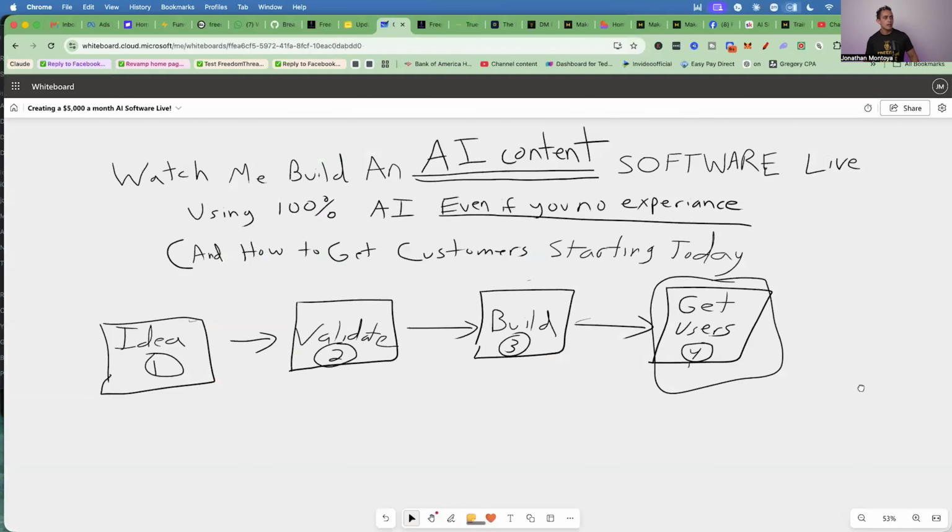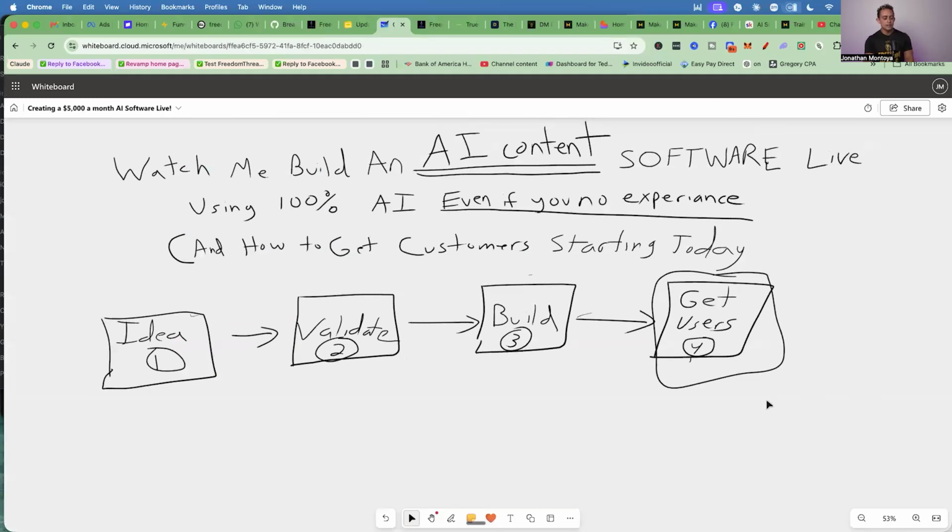So this is how it works, okay? So we already have an idea, right? You see how fast the idea took, right? So now we have an idea, it went through Google, went through Reddit, YouTube, did all the research, but now it's gonna validate that idea, okay? This is really important, guys.